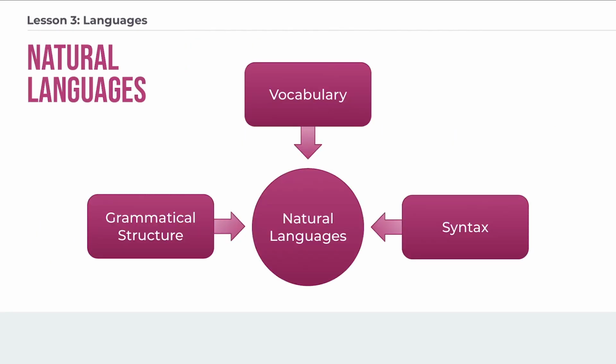So how do these programming languages compare to other spoken languages that we're familiar with? English, French, Italian, Chinese, Arabic, Hebrew. These are languages that grew around human communication, and they have both written and spoken forms. And the formality can be different. You might speak one way to a friend, you might speak another way to your grandmother or to your boss. The attributes of natural languages that you see on the screen, you'll find are similar to computing languages.